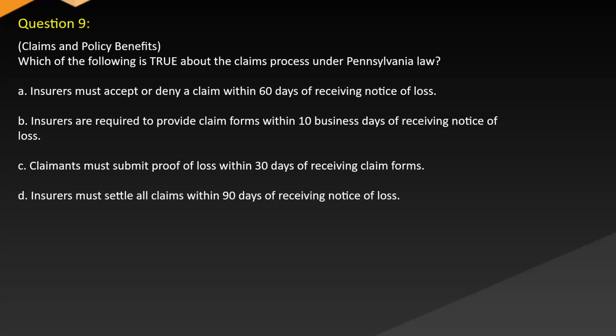A. Insurers must accept or deny a claim within 60 days of receiving notice of loss. B. Insurers are required to provide claim forms within 10 business days of receiving notice of loss. C. Claimants must submit proof of loss within 30 days of receiving claim forms. D. Insurers must settle all claims within 90 days of receiving notice of loss.